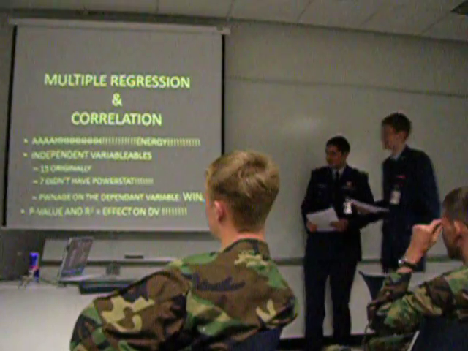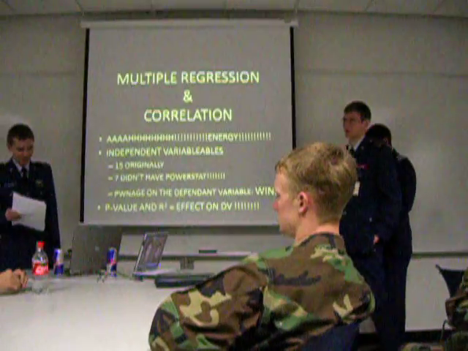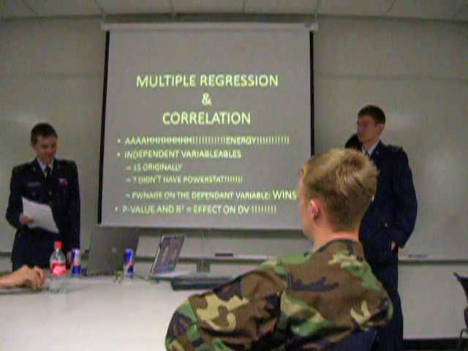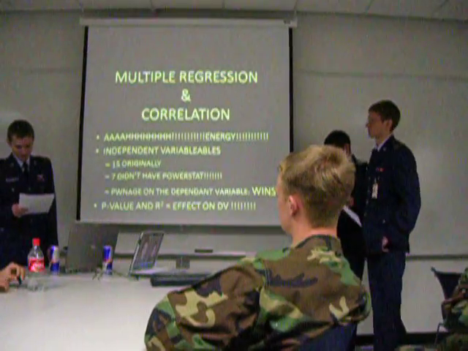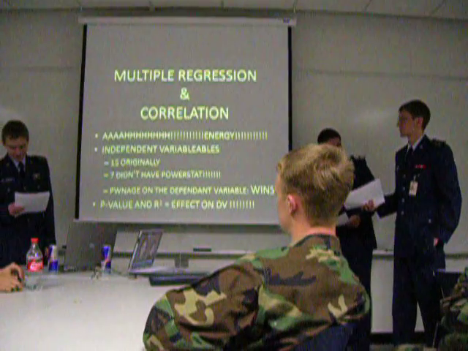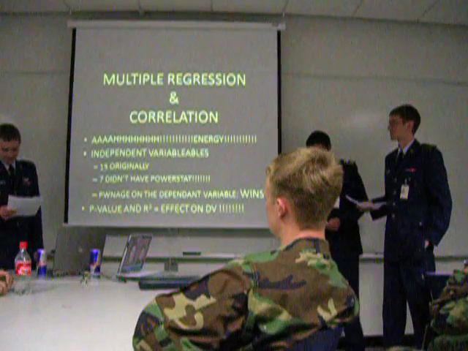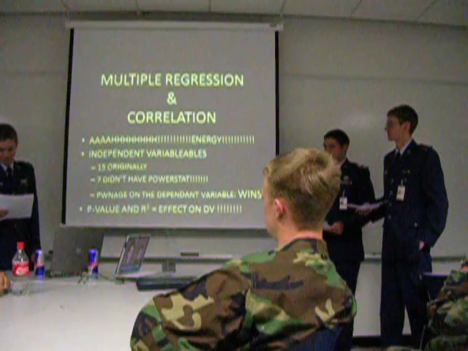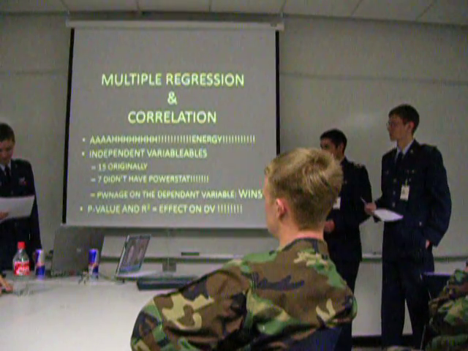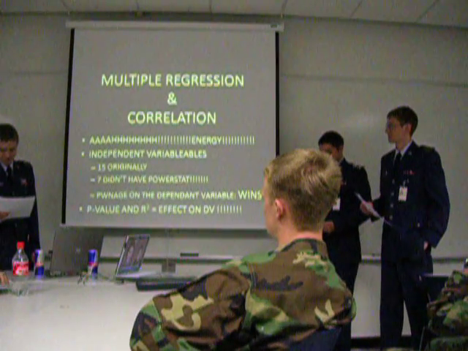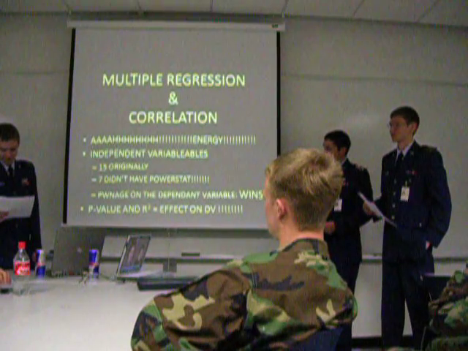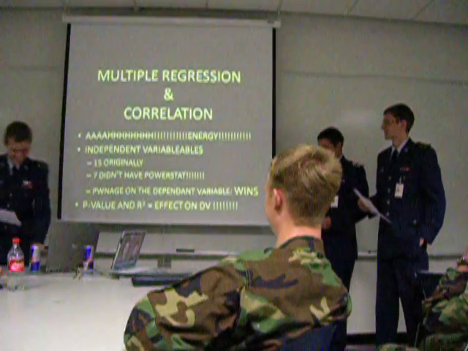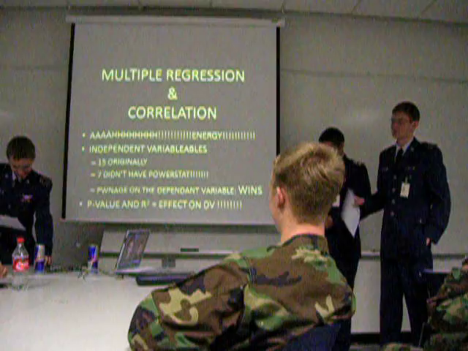So again, let's talk about correlation and what that is. Regression is a process that compares just one variable, the independent one, wins in this case, with a multitude of other variables. So again, 15 originally, 7 didn't have power stats, so we got rid of those real quick. Also, p-value.